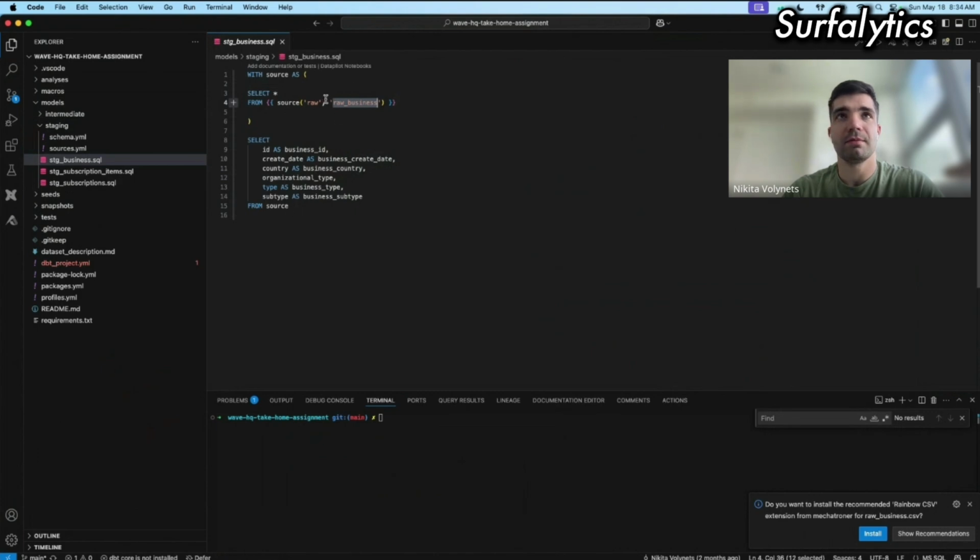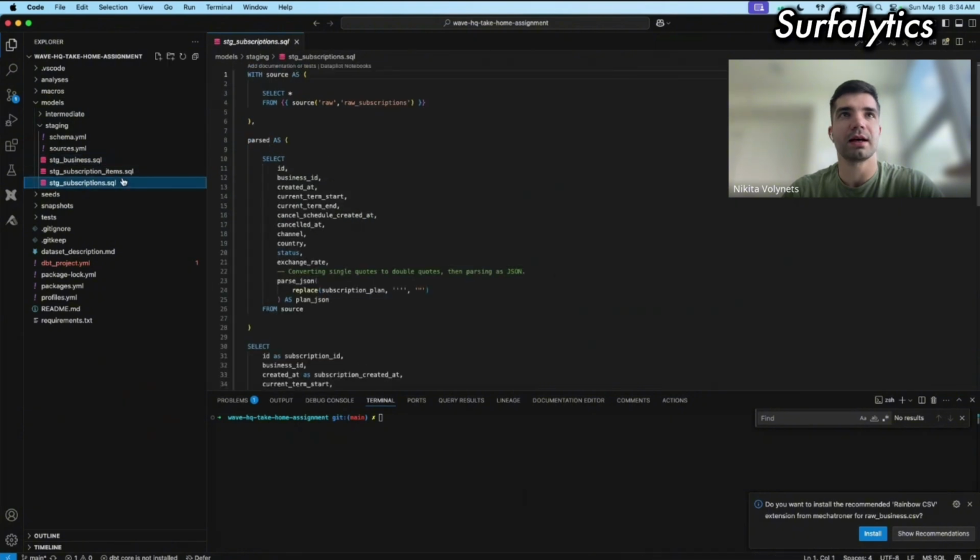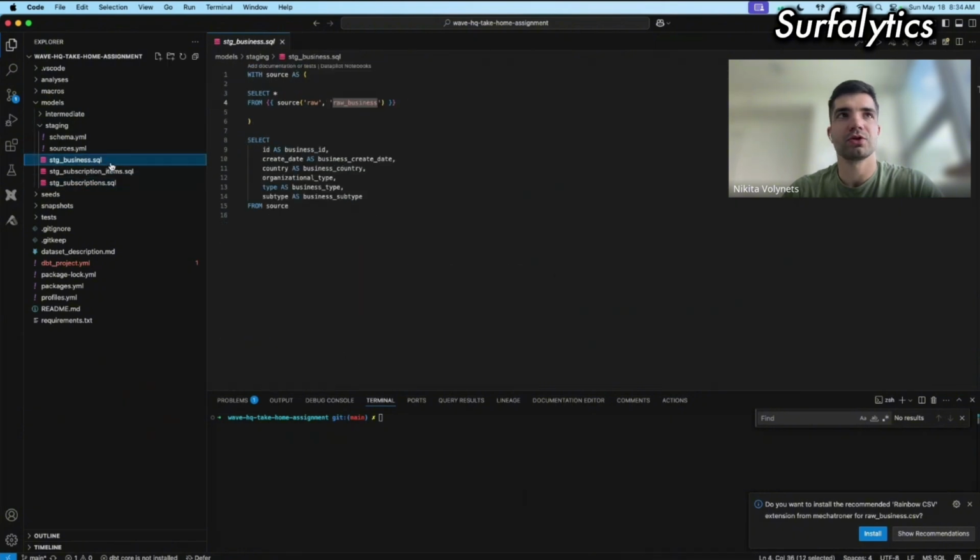For example, in the business table, we have ID, right? But we have ID as well in other tables. So when we join, it's easy to join them incorrectly. So I specifically said that this ID is business ID and this is business create date. I just added some additional descriptions to the fields so others understand them more clearly. And that's what I did here.